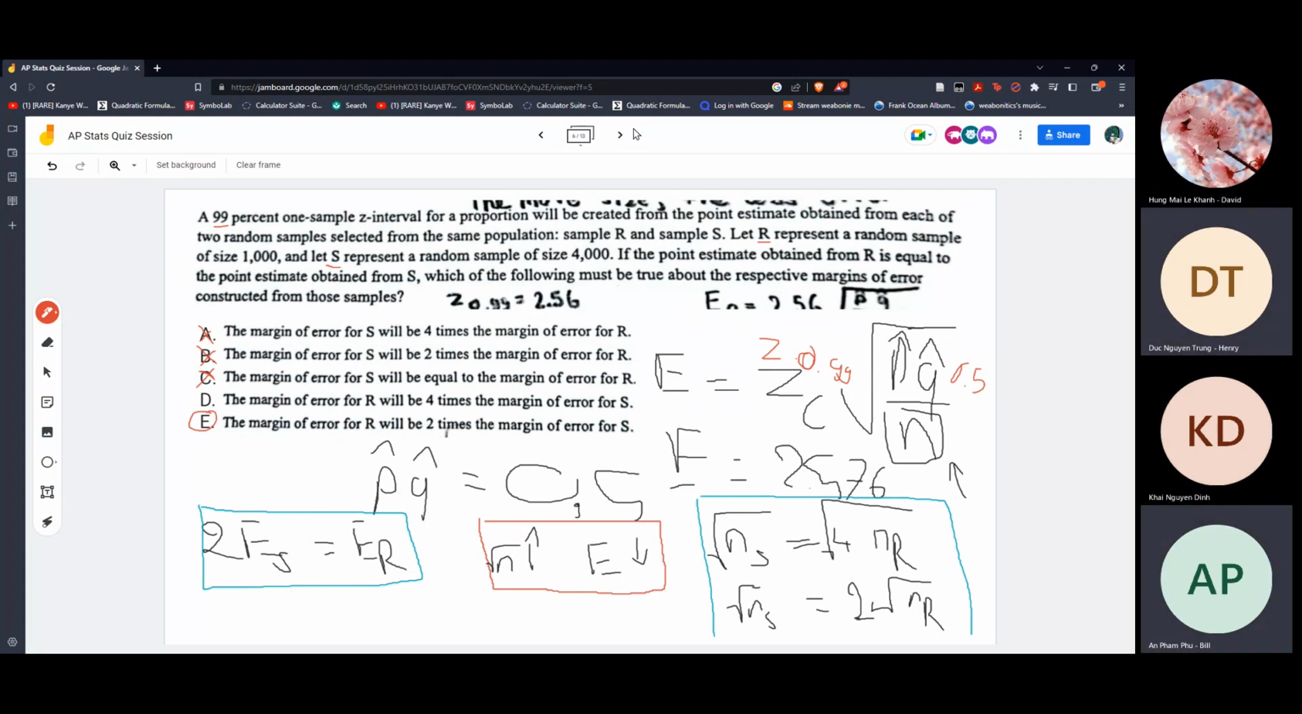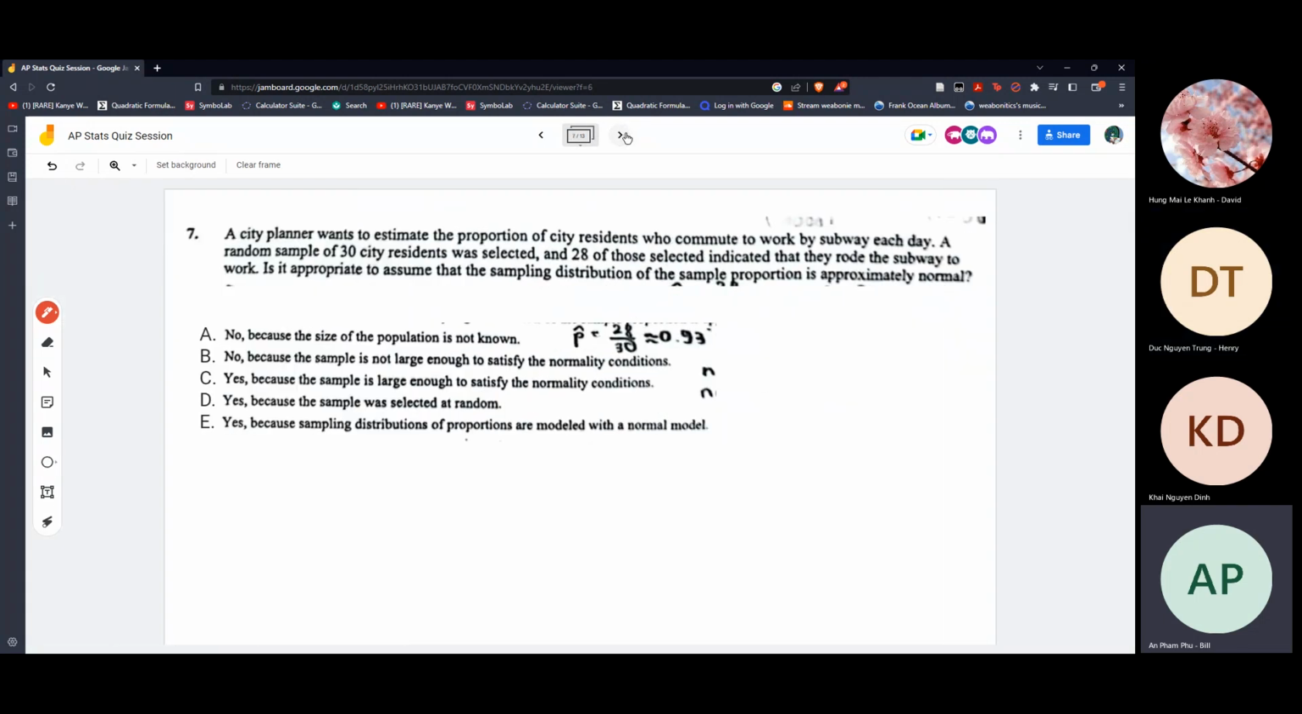Okay, so up to question 7. Question 7 is a bit more explanatory. This is where you have to test the proportion. So they're asking, we have to check the normality. It has to be, n has to be more than 30, which is okay, that's good.